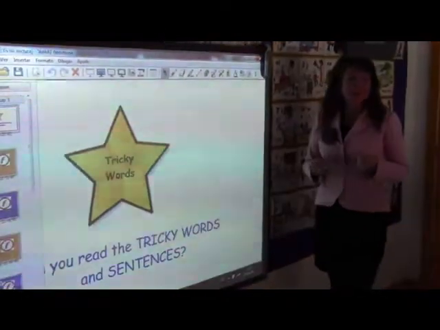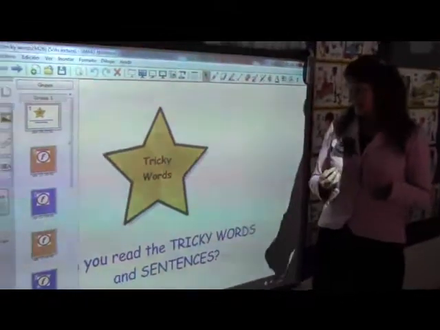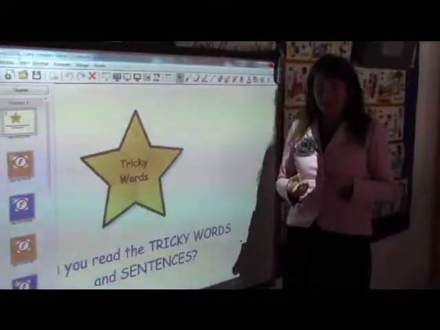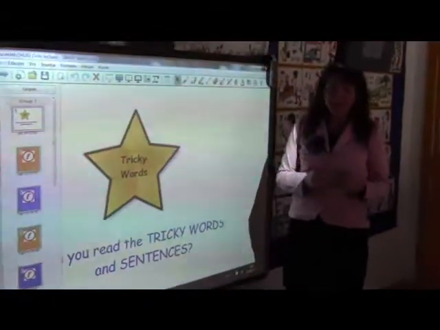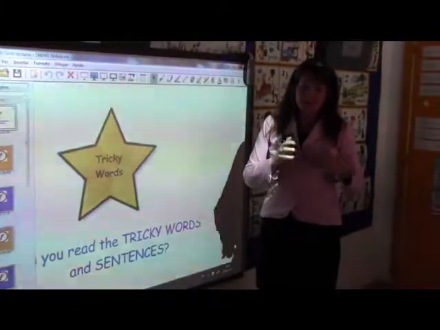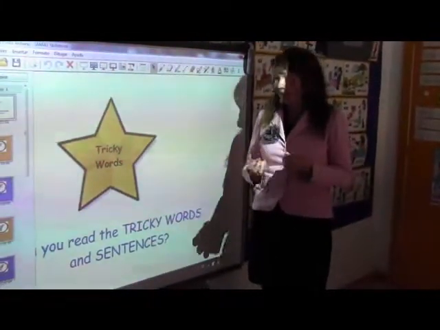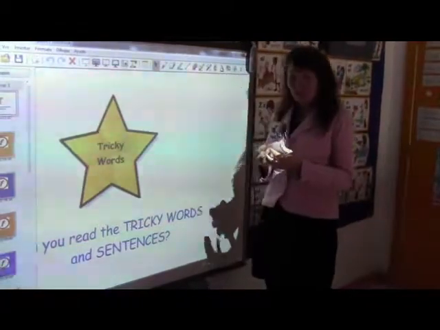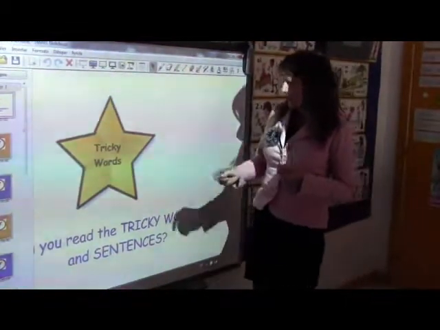Another part of the process in teaching phonics to the children is that they have to learn tricky words, okay? These words are learned differently from the decodable words. We don't learn them through the sounds, we learn them through memory. And this with the board is very good because the children love to interact and play with the tricky words.